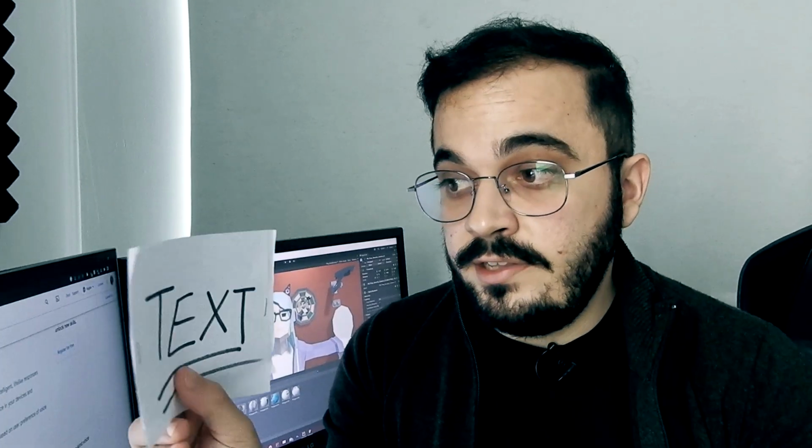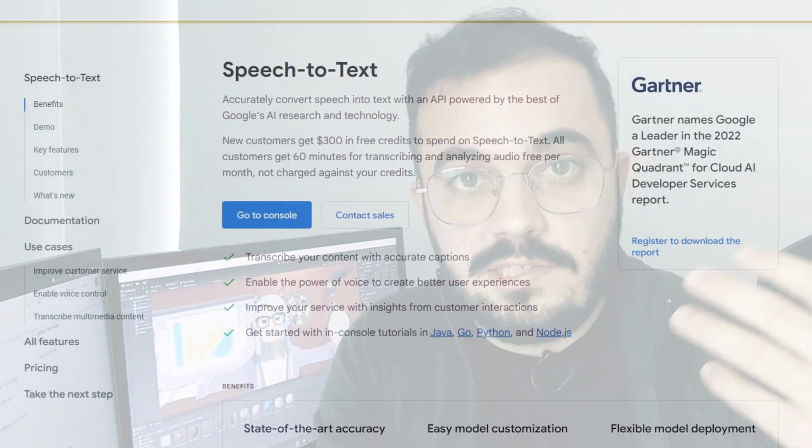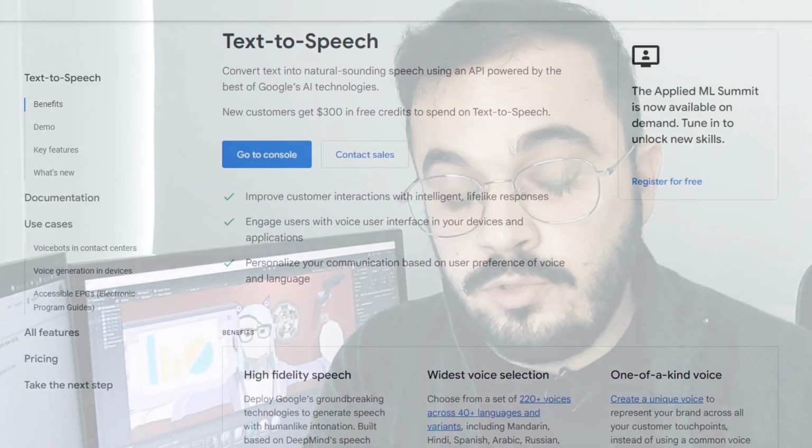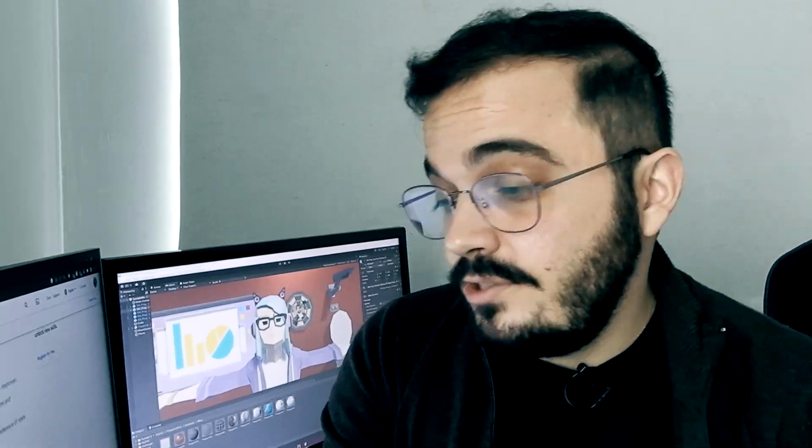So for this functionality, Google has some amazing speech to text and text to speech APIs that we can use. Those APIs are able to understand many different accents, including broken ones like mine. So they are ideal for this project because we want the best possible functionality for our AI assistant designer. So let's go ahead and do that.